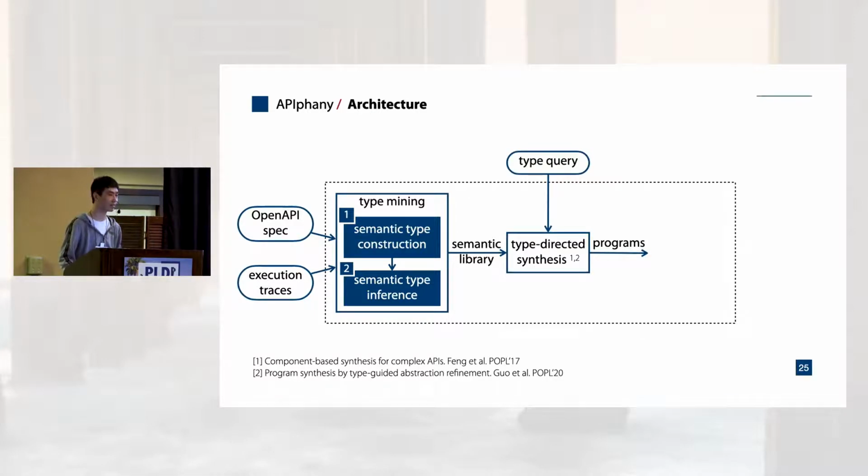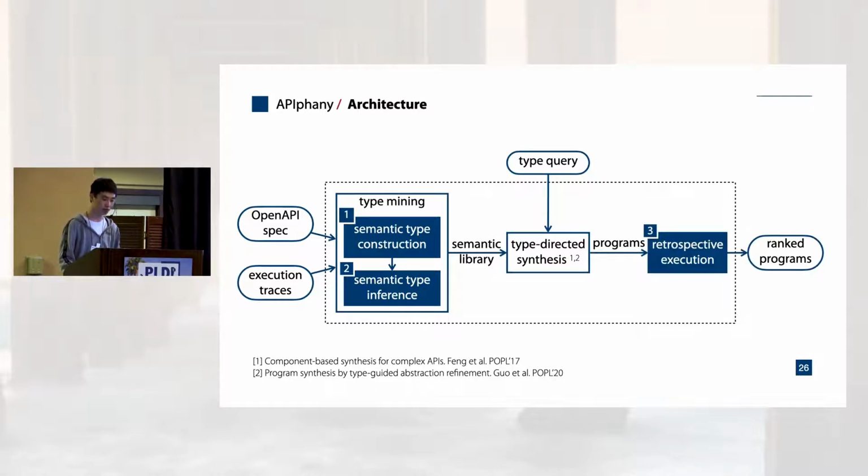Once we have semantic types, we call a type-directed program synthesizer on some type query, also written in semantic types, to generate programs. But soon we find that although semantic types are more fine-grained than string types, they are still ambiguous. We get hundreds of programs from the synthesizer. So our second contribution is a ranking technique called retrospective execution, which ranks meaningful programs higher in the result list.